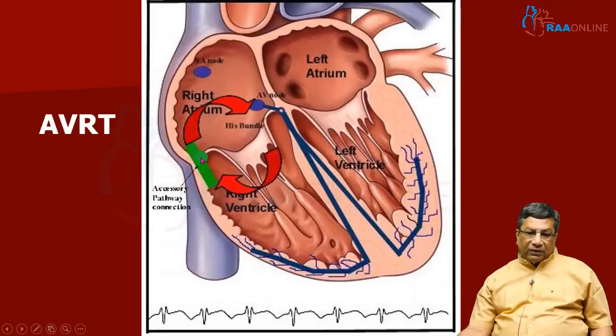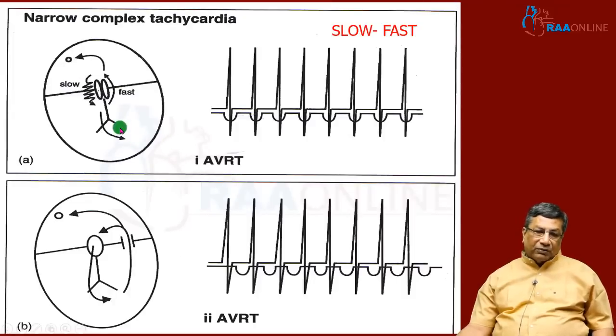So, whenever the accessory pathway is conducting retrogradely and the normal pathway is conducting antegradely, the ventricular activation is occurring antegradely through the normal pathway. This is called orthodromic tachycardia. This is a classical orthodromic tachycardia, or narrow QRS complex tachycardia, because the antegrade conduction is happening through the normal pathway and retrograde conduction goes through the accessory pathway. So, you will have a narrow QRS complex reentry tachycardia, and this is called orthodromic tachycardia. This is the concept you have to understand.